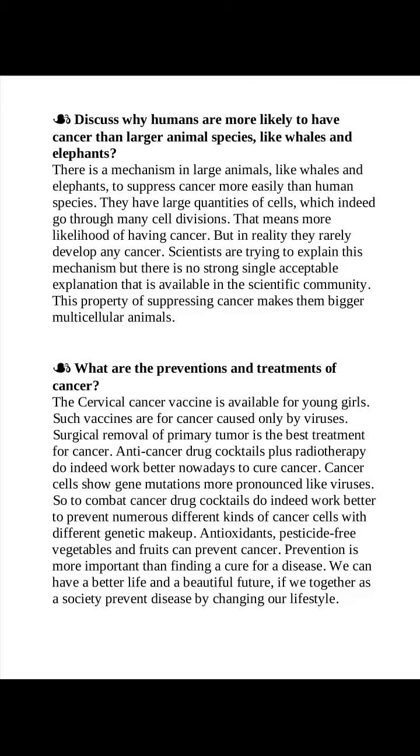Discuss why humans are more likely to have cancer than larger animal species, like whales and elephants. There is a mechanism in large animals, like whales and elephants, to suppress cancer more easily than in humans. They have large quantities of cells, which go through many cell divisions. That means more likelihood of having cancer. But in reality they rarely develop any cancer. Scientists are trying to explain this mechanism, but there is no single strong, acceptable explanation available in the scientific community. This property of suppressing cancer makes them bigger multicellular animals.